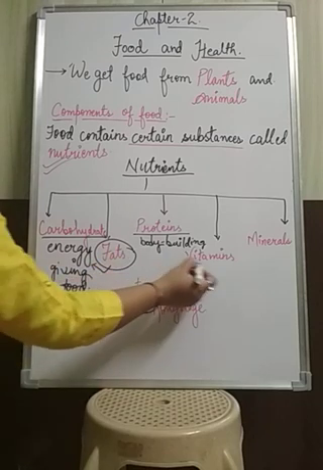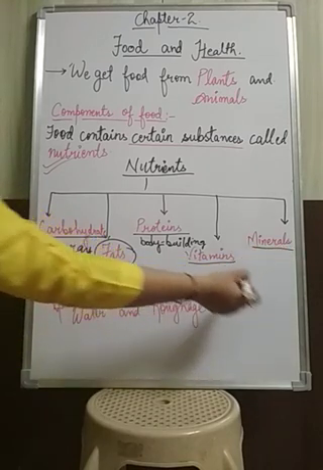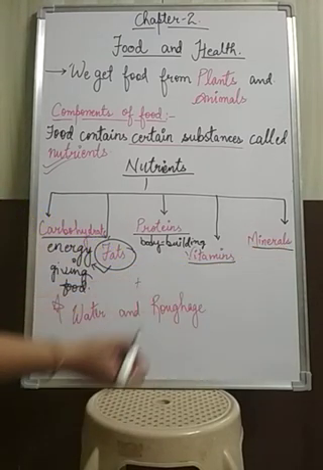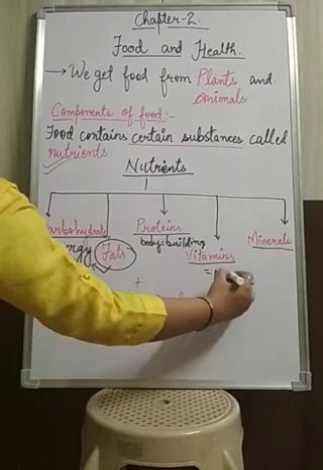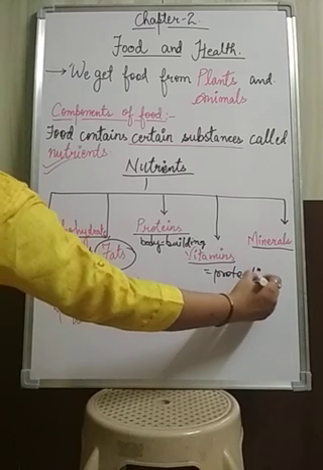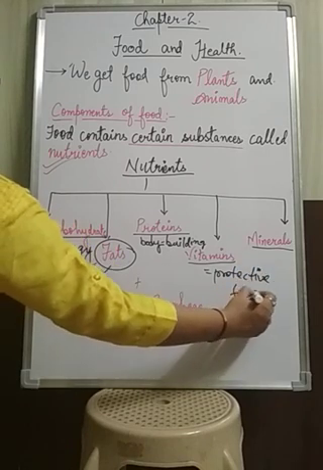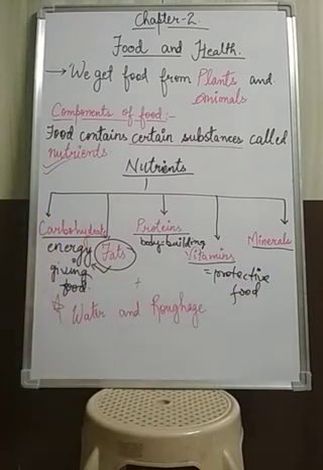Now next is vitamins and minerals. About these two we will learn together. These vitamins and minerals come under protective food, because they protect us from various diseases and make us stay healthy.